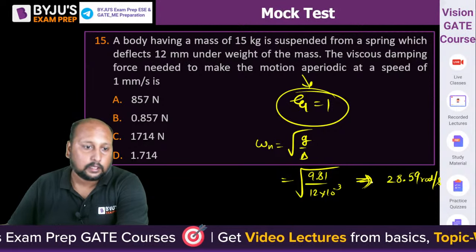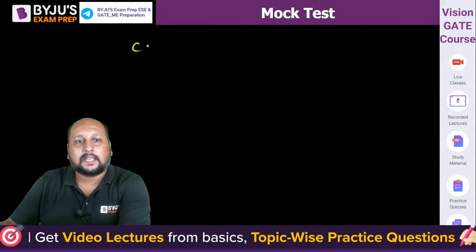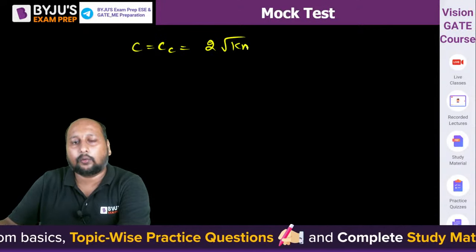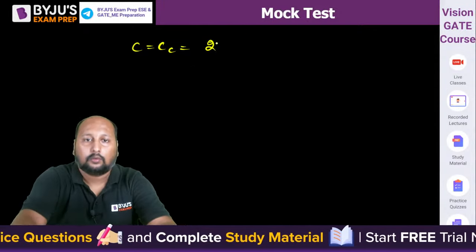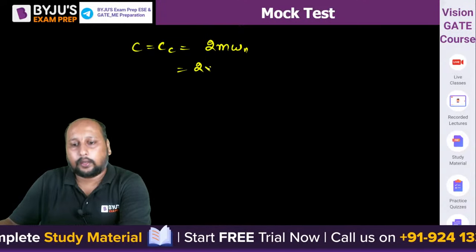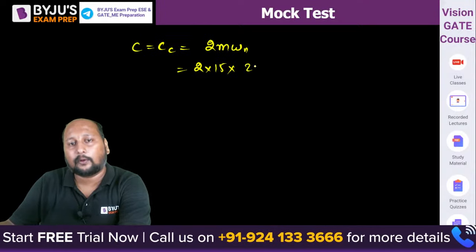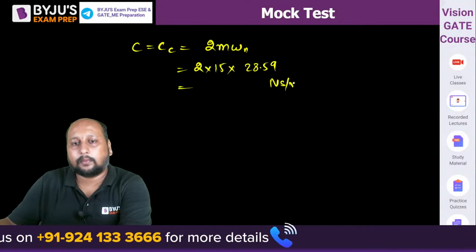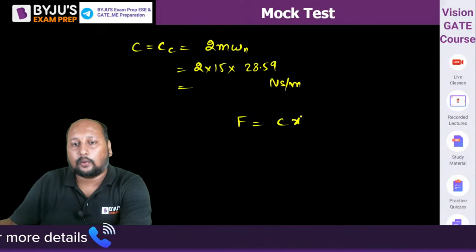Option B. Okay, what about the rest? So we can say that the value of C is equal to CC, that is equal to 2 root K into M, है ना, और 2m omega n, right? 2 into m कितना है 15, omega n, just now we have said 28.59. This you'll be getting in Newton second per meter, and we know that the damping force is equal to C into x dot.